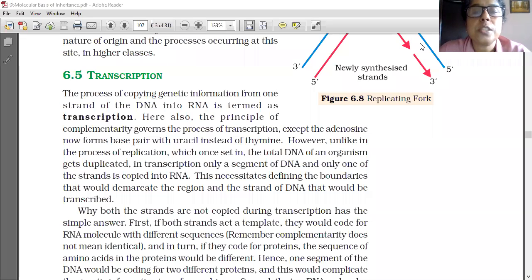Good morning, students. Today I invite you to a new topic, transcription. Today we are going to learn the topic transcription.